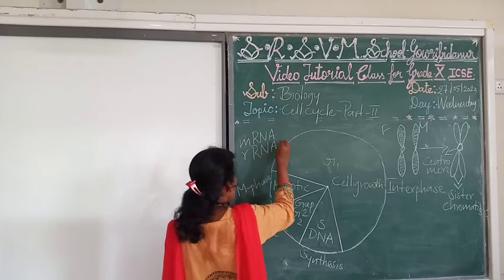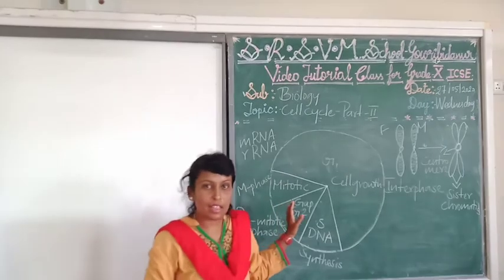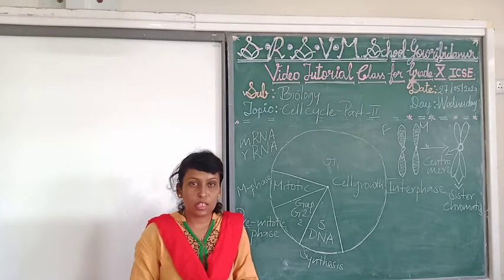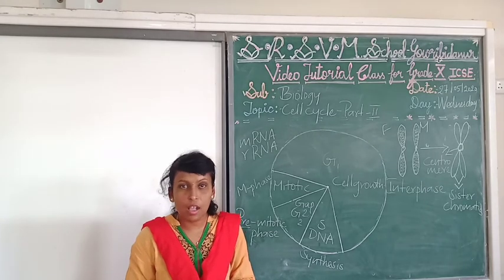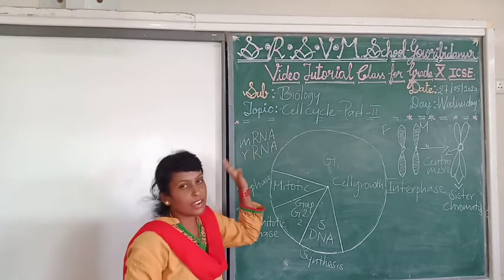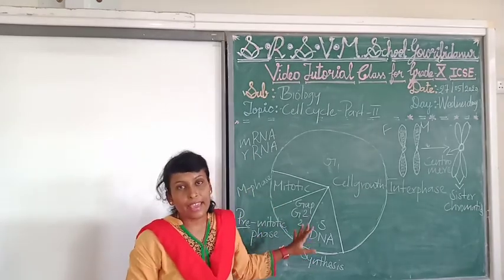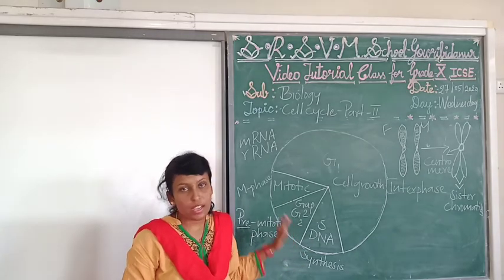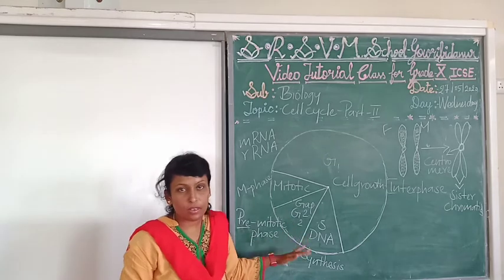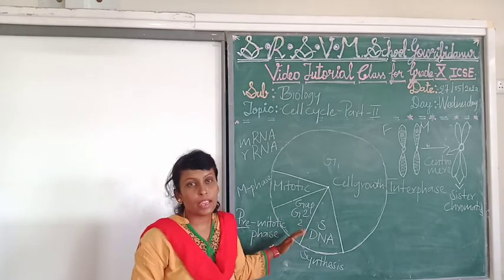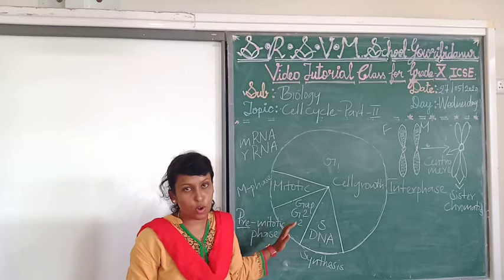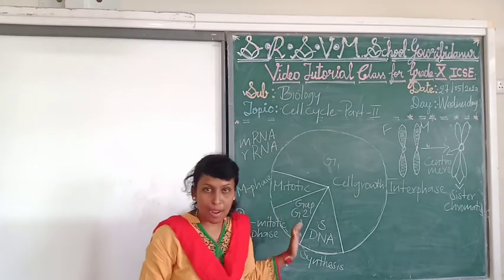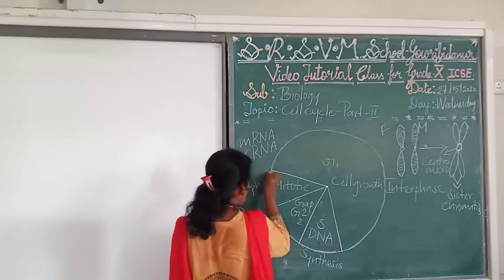What is mRNA, rRNA? Messenger RNA and ribosomal RNA. These are also genetic material present in the body. These RNAs are also synthesized in the gap 2 phase, also called the pre-mitotic phase. After this phase, the cell will be entering the very important M phase, the mitotic phase.